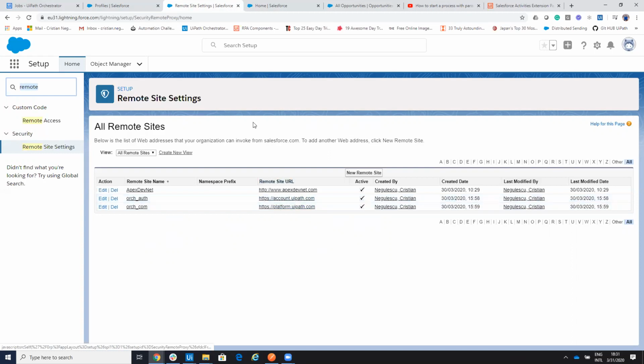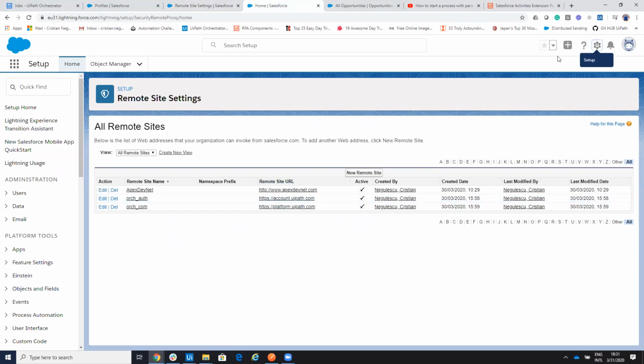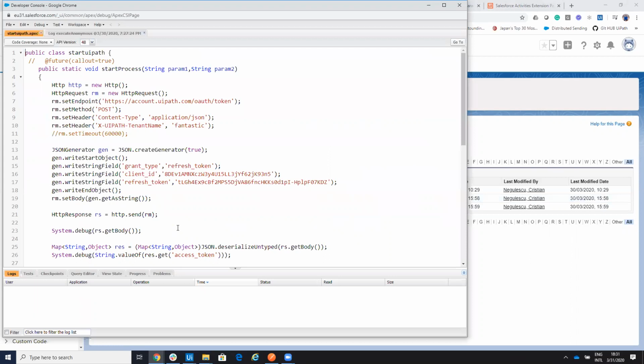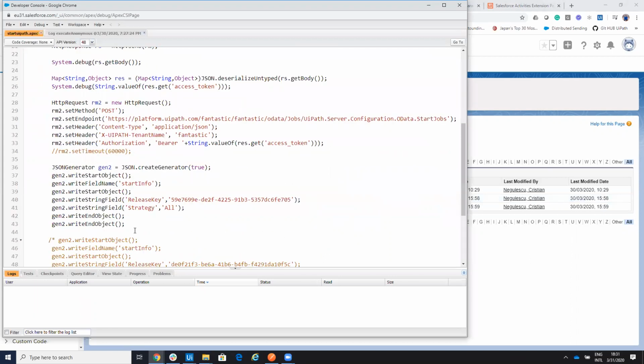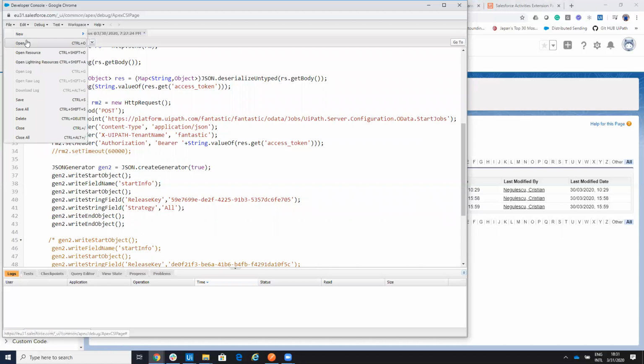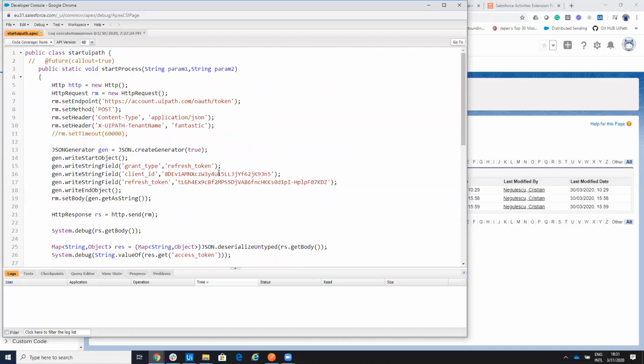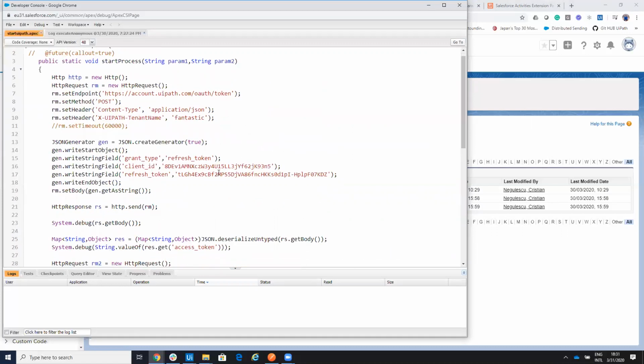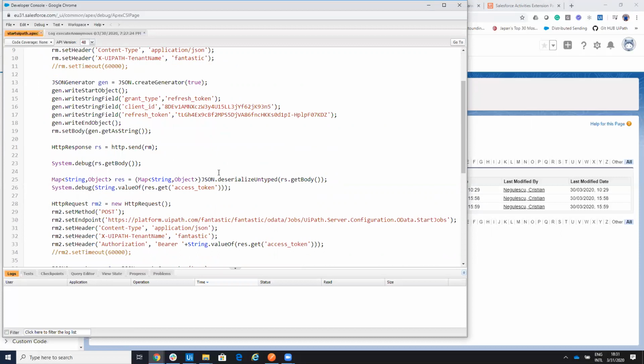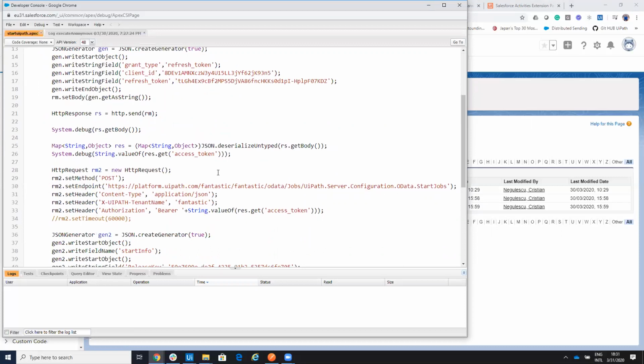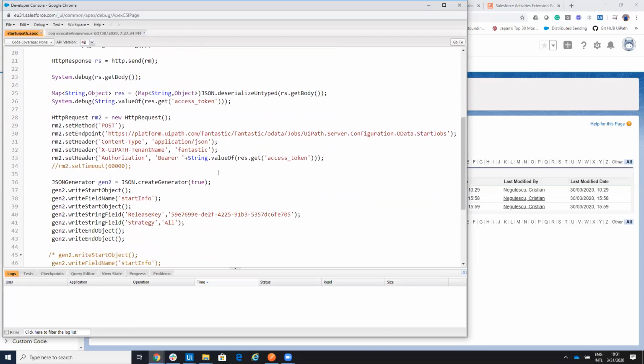Then, from Salesforce, you will go on setup, and you will see developer console. This will open the developer console where you are able to write Apex code. So you will hit new, and you write an Apex class, and then we write an Apex trigger. On this Apex class, I will put the code on the internet. You have basically all the code that we sent from Postman in other videos.